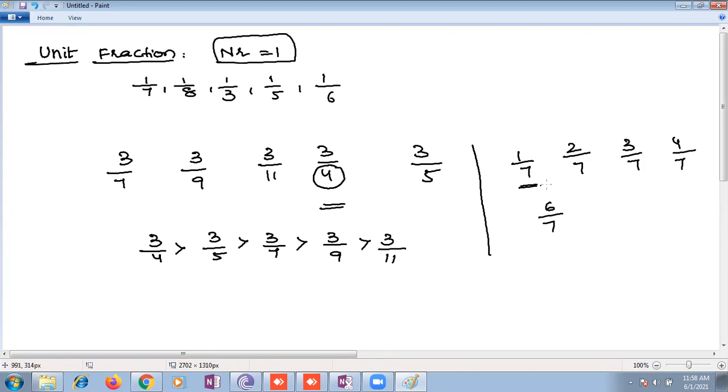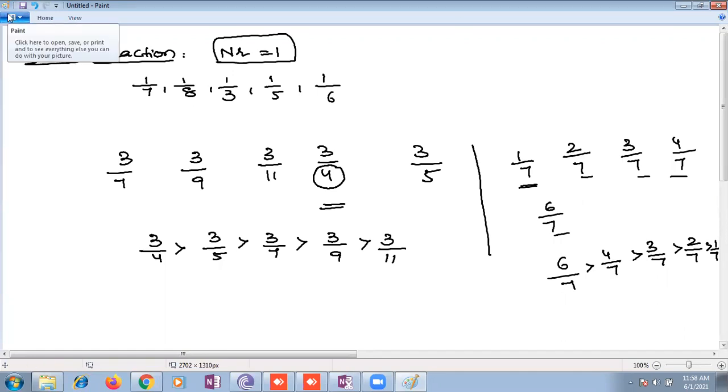Suppose you check the second example, children. Here the denominator is 7, same. Ma'am, 4 by 7 is big, after 3 by 7 is big, after 1 by 7. Yes, now you understand, children. Quite the reverse way, because the denominators are the same. This concept they will also test frequently in your competitive examinations, children. Please take care about this.